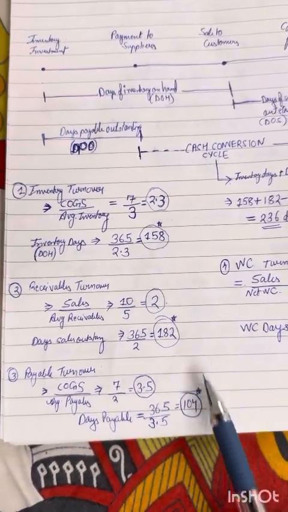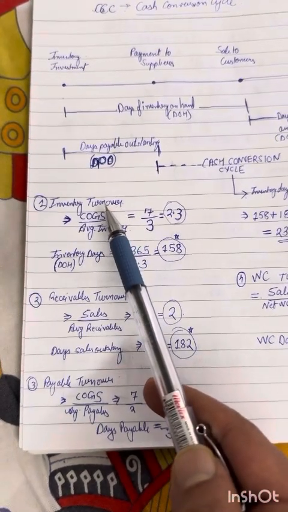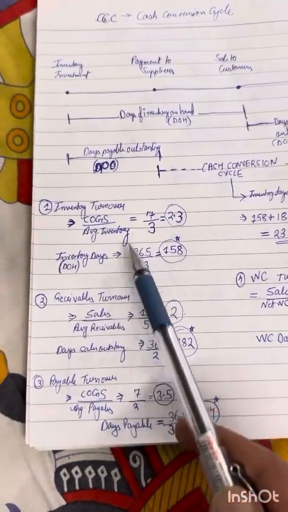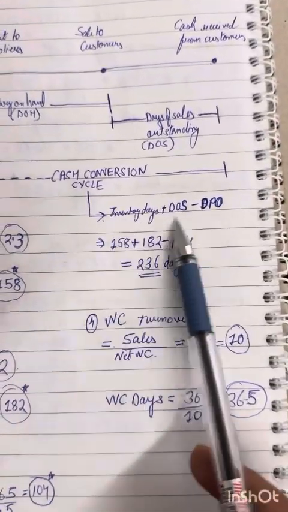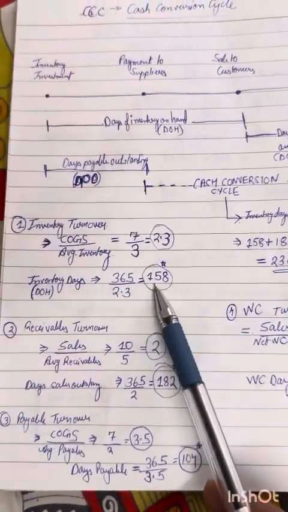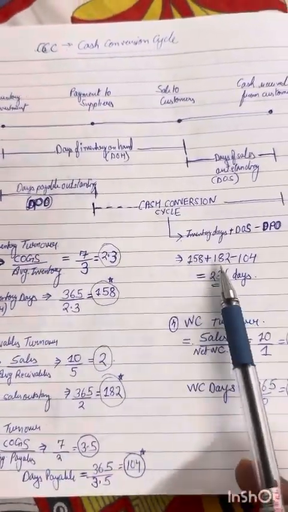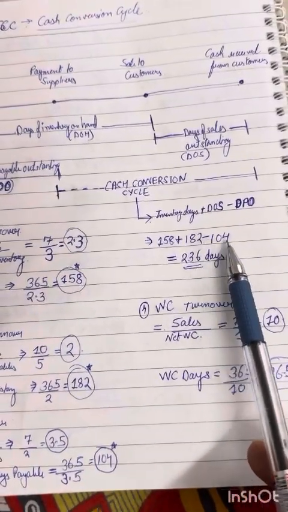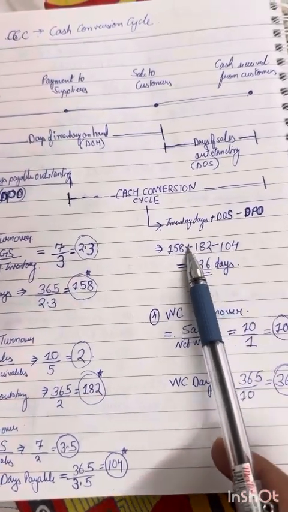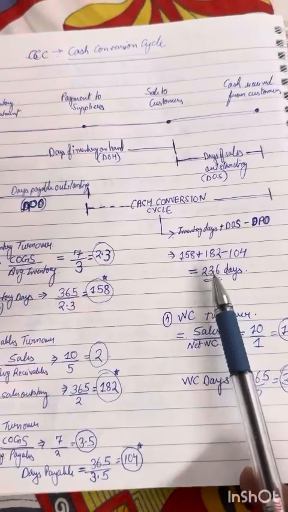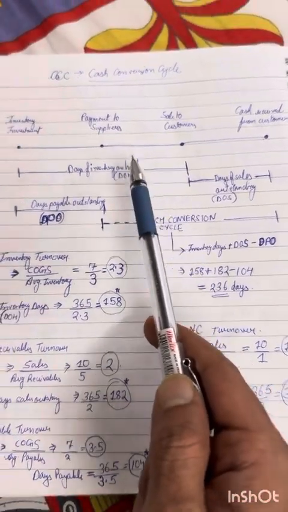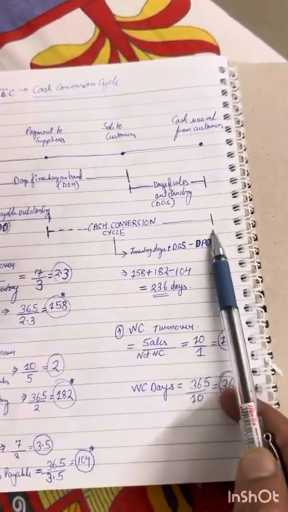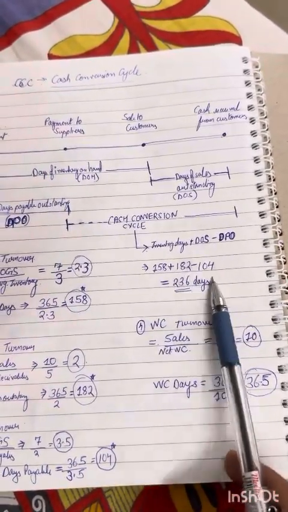Now you have all three values with you. All of this can be found from the P&L and the balance sheet. For the balance sheet, just take 2 snapshots and average them, start of the year and end of the year. Now, if you look at this example, 158 days of inventory, plus 182 days of receivables, minus the 104 days of payables outstanding, your cash conversion cycle is 236 days. It takes you 236 days from the time you pay cash to your suppliers to the time you receive cash from your customers.